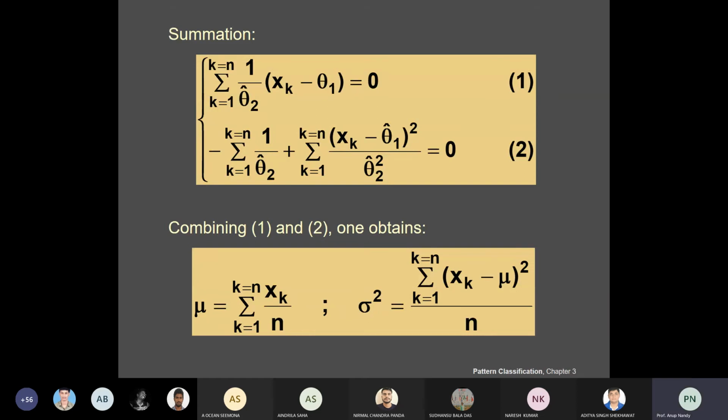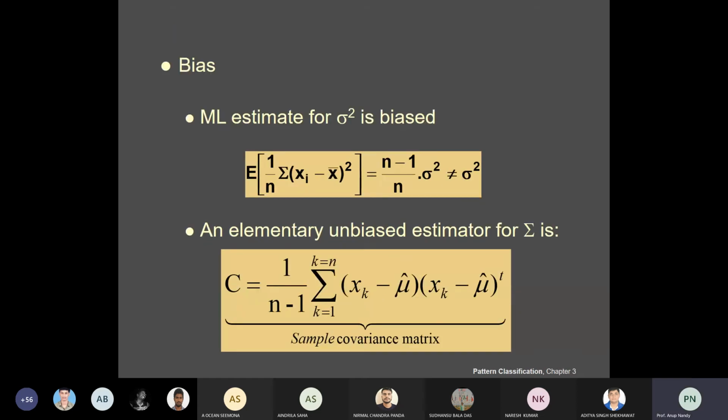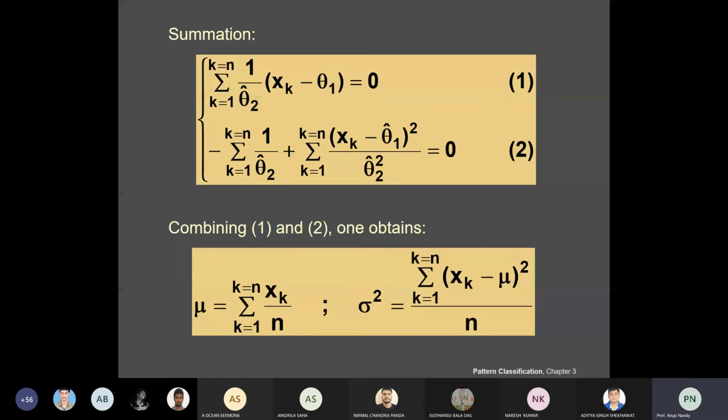If I do the differentiations for the multivariate case, what will be the mu hat and what will be the capital sigma hat? Anyone?